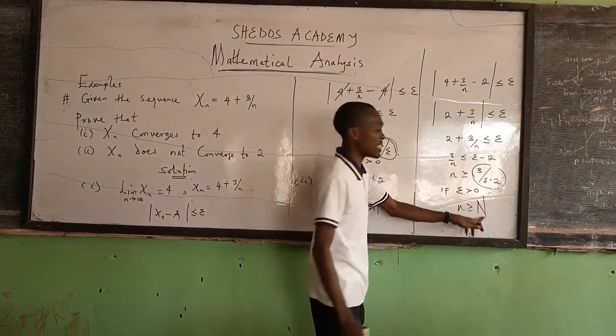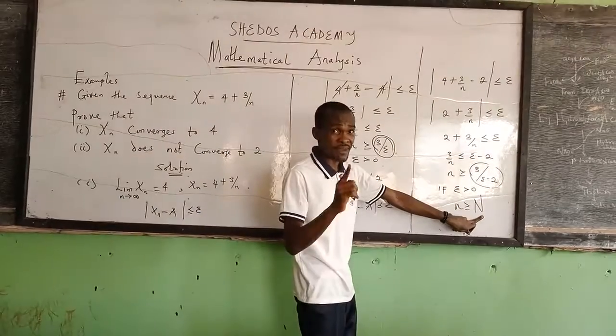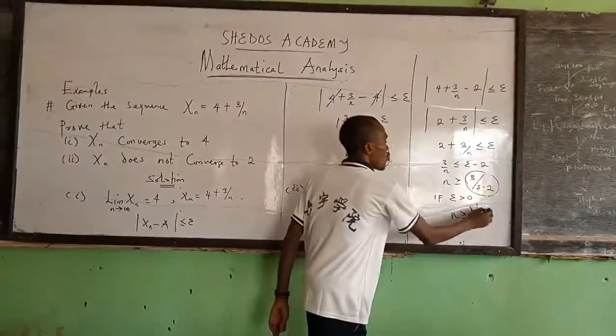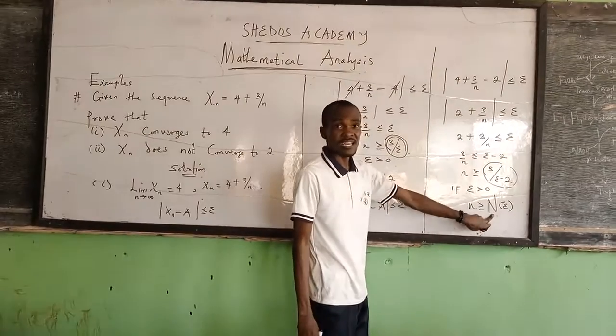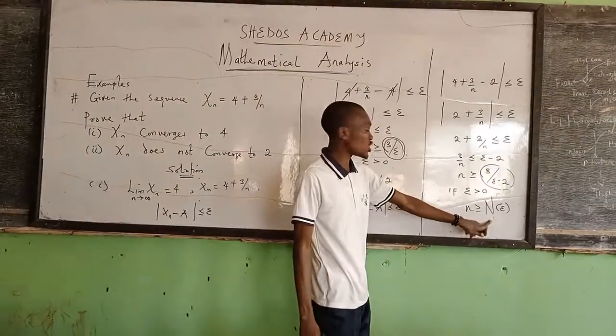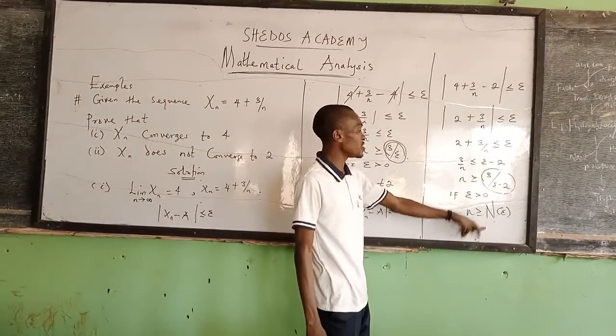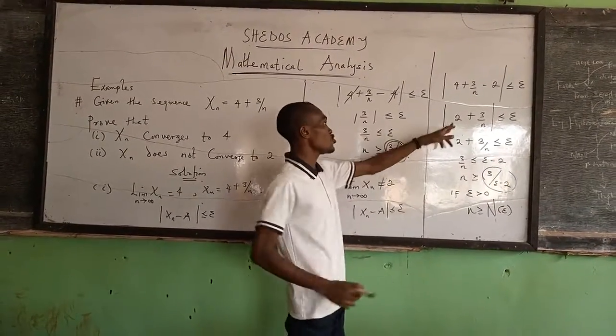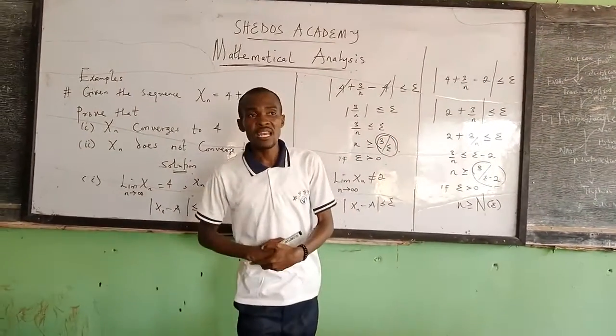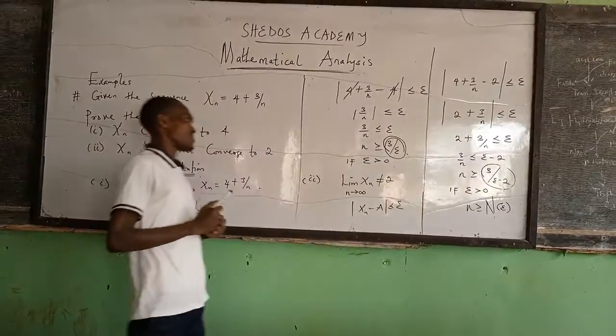Which does not satisfy that n is a natural number. Remember in that definition, we made a statement that n is a natural number. So this does not justify it. So that tells us that 2 cannot be the limit of that sequence.